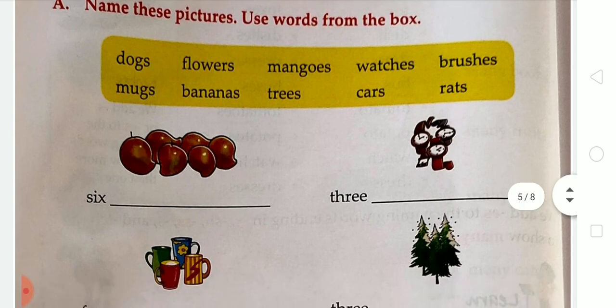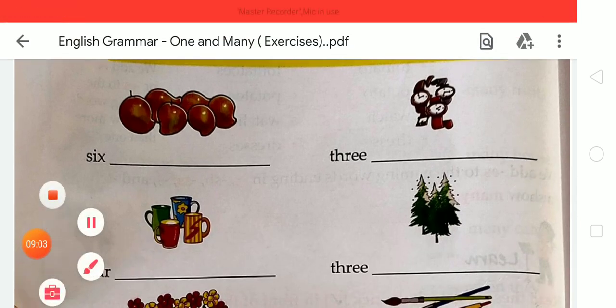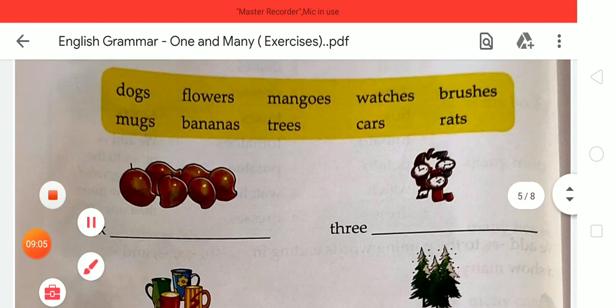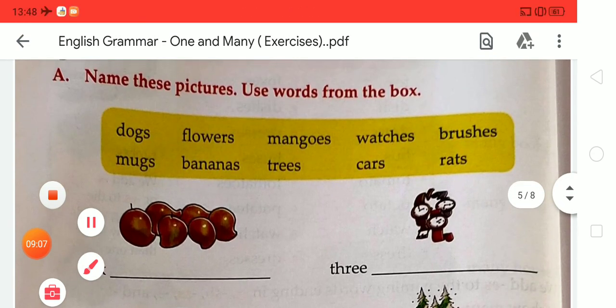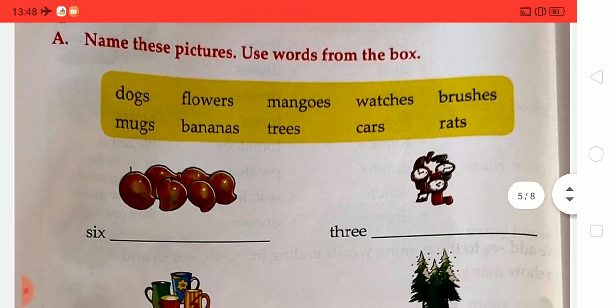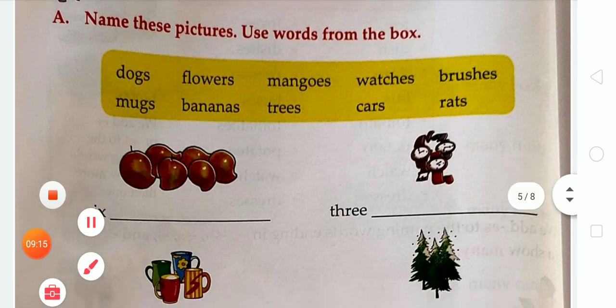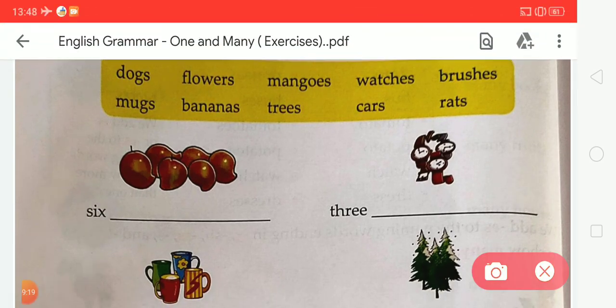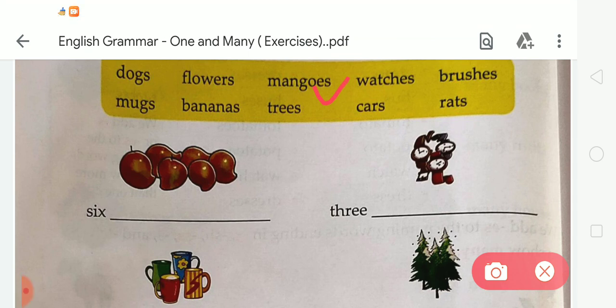Okay, so first, there is a 6. So what is this? Tell me. You can identify the given picture. First of all, you have to identify, and after that write down. So these are mangoes. So we have to write here 6 mangoes. What is the spelling of mangoes? You have to choose the spelling of mangoes from the given brackets. So the spelling is mangoes.